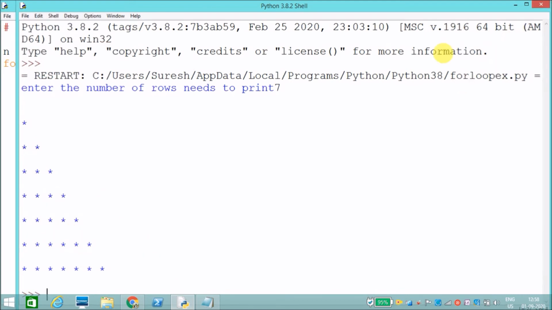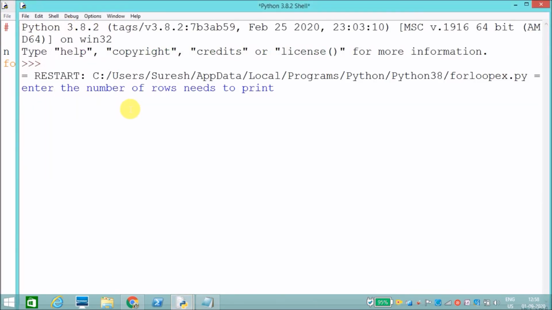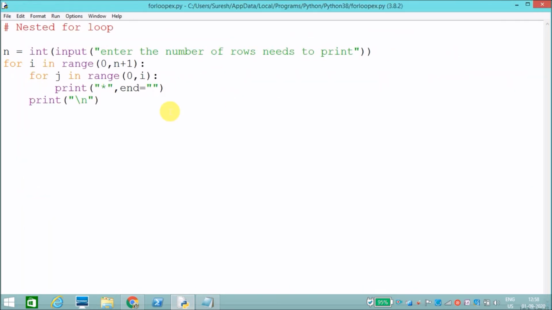What if I avoid the space here? Then it will print without space. I'll say 7. See, it has printed without space. If we give space, it will print with space. Like this, a nested for loop will work.